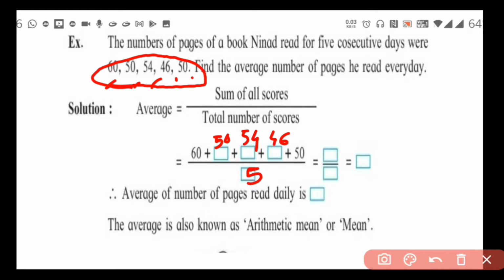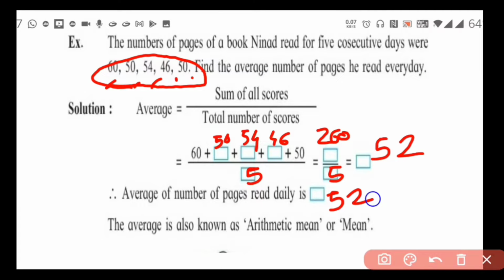Add these numbers. We get 4 plus 6, 10, 0 I am writing. You have to write all the numbers inside the box. Then we add the unit place numbers. Now add the tens place digits. 6 plus 5, 11, 11 plus 5, 16, 16 plus 4, 20, 20 plus 5, 25, and 1 carrying, 26. So 260 upon 5. How much will we get? 5 5s are 25 and 5 2s are 10. So the average number of pages he read daily is 52.